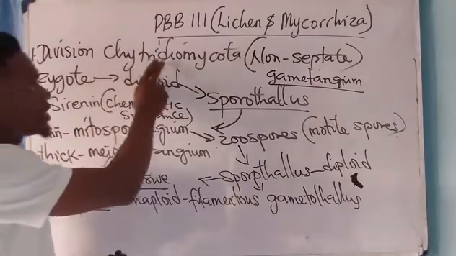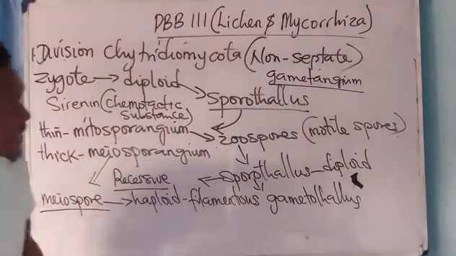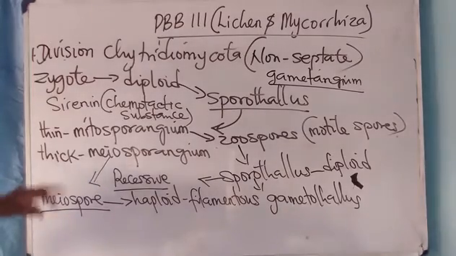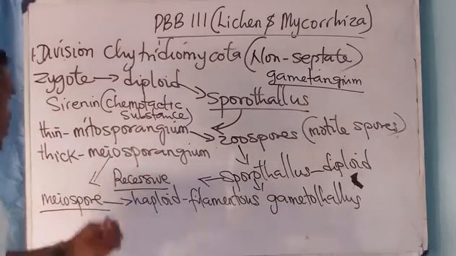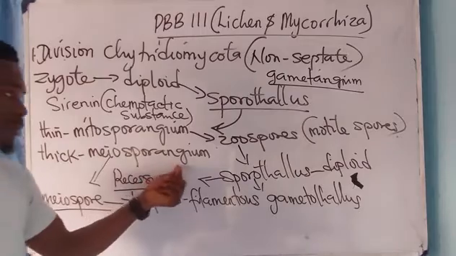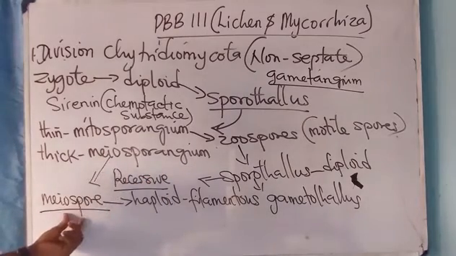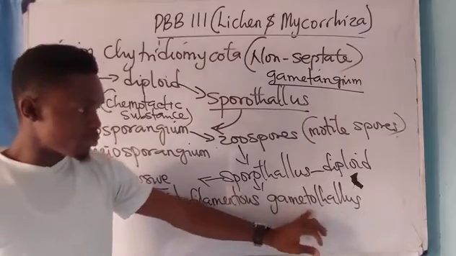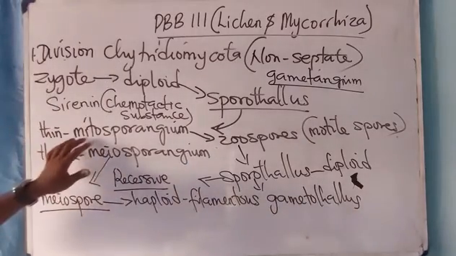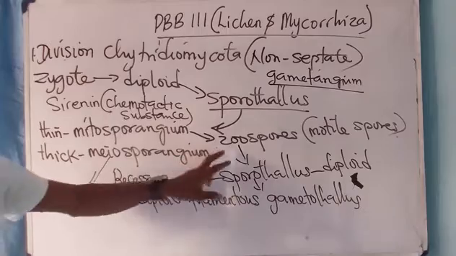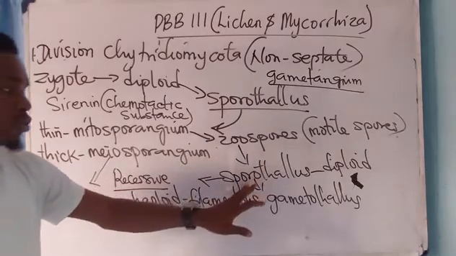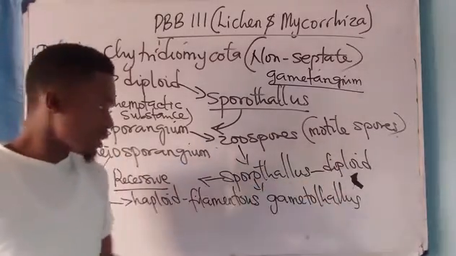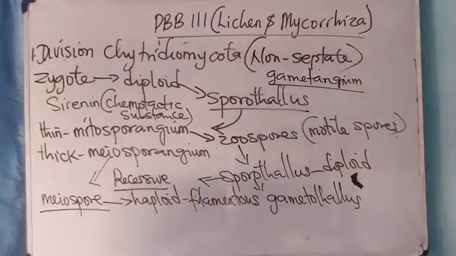So that is all about the Chytridiomycota. Please take note of that. Thin mitosporangium and thick meiosporangium. The meiosporangium has the meiospore, which produces the gametophyte or gametothallus stage. Then the mitosporangium produces zoospores, which lead to the sporothallus. It is diploid. This one is haploid. Take note of that.